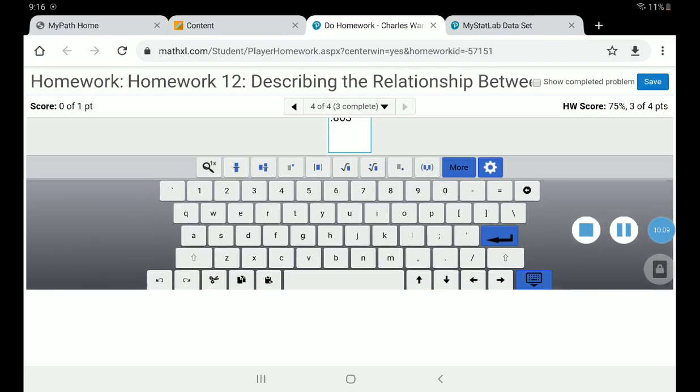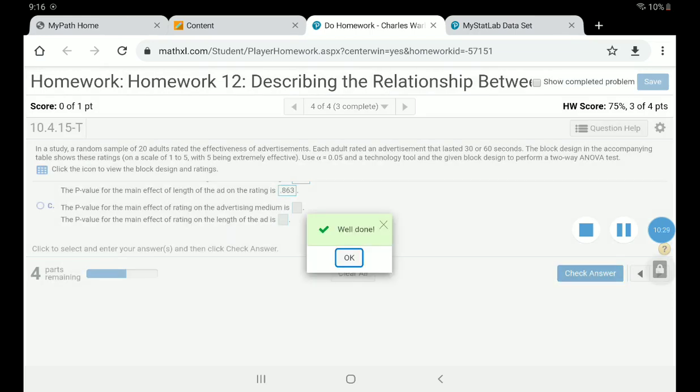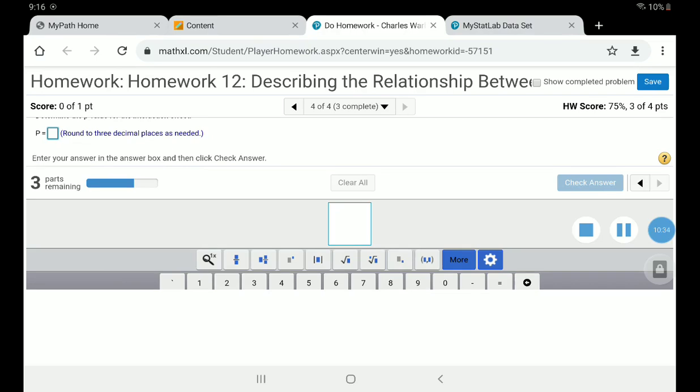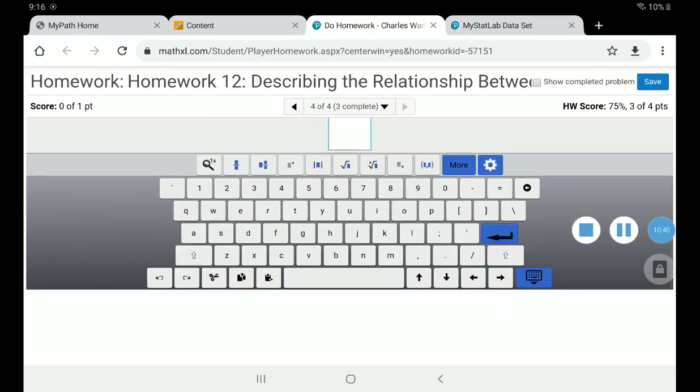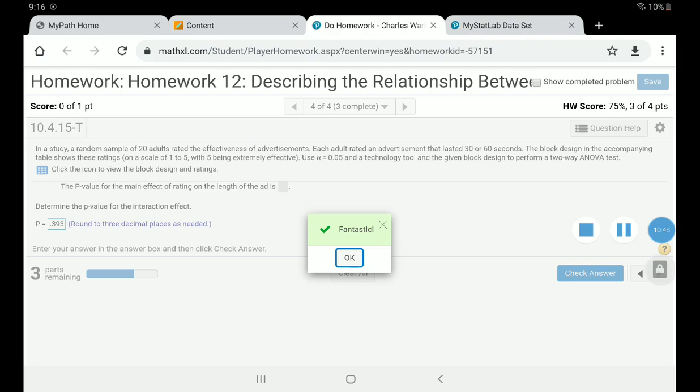The p-value from StatCrunch. Remember what I did was I went to StatCrunch, Stat, ANOVA, two-way. For number 4, you go to two-way ANOVA. Put in the interaction as ratings. Put row for row, column for column. And then that should be good to go. P-value for the interaction, I already wrote that down to 3 decimal places. For me, it's 0.393. Okie dokie.